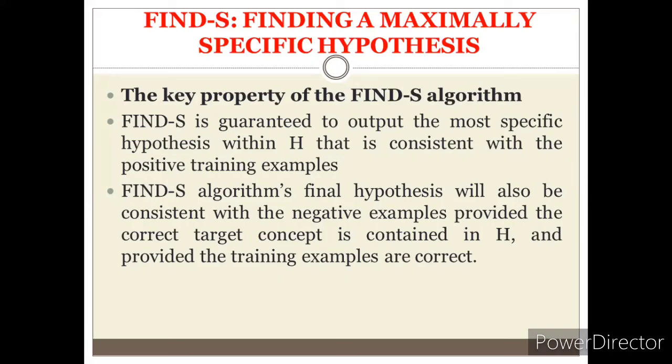In the same way, the Find-S algorithm's final hypothesis will also be consistent with negative examples, provided the correct target concept is contained in H, and provided the training examples are correct. Here, we have just considered the positive training examples. For negative training examples also, we can easily find it, provided the concepts present in the hypothesis are correct.